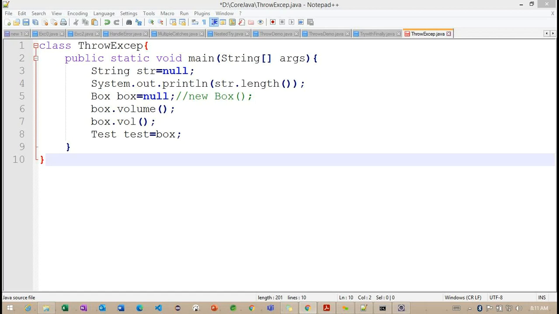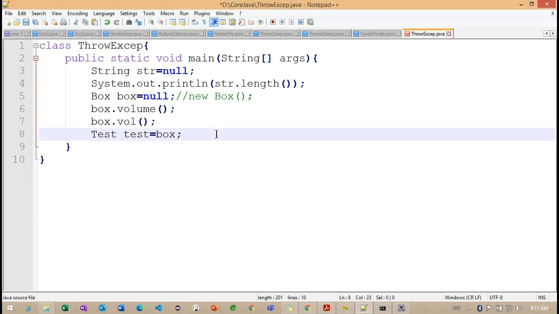So let me provide one more example. Let's start with the try block, how to use the try catch. And here, okay, we'll check with custom exceptions, how we can create our own exception.